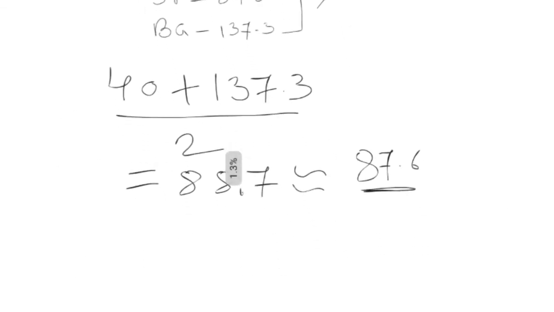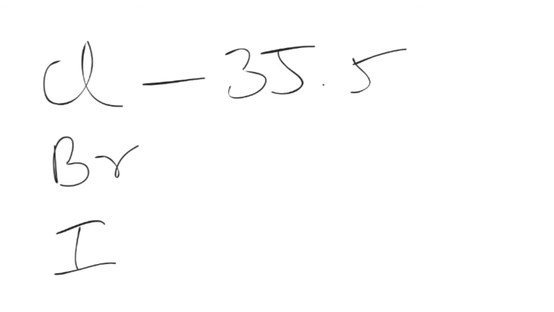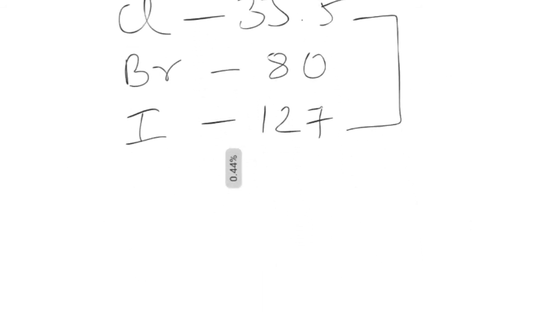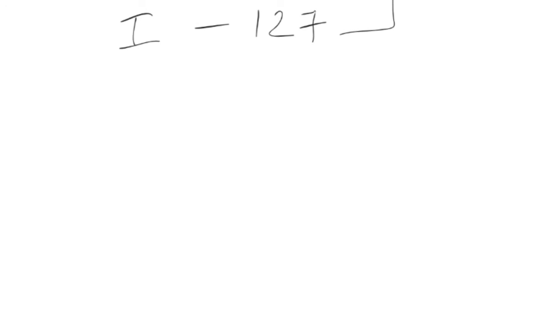So the third triad which we have given, that is chlorine, bromine and iodine. What is the atomic mass of chlorine? 35.5, and bromine is 80 and iodine is 127. Same thing he did: he took the average of chlorine and iodine, 35.5 plus 127, and he got the atomic mass of bromine.